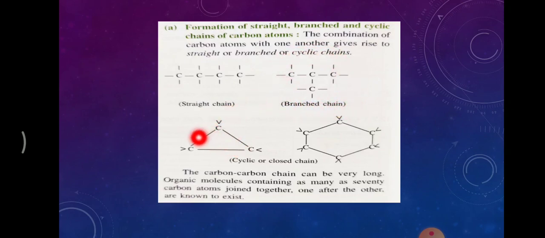This is cyclic, meaning closed. All the 3 carbon atoms in this case are linked to each other in a closed manner. So this is a cyclic chain. Similarly, these are 6 carbons in the form of a hexagon. This is a triangle.